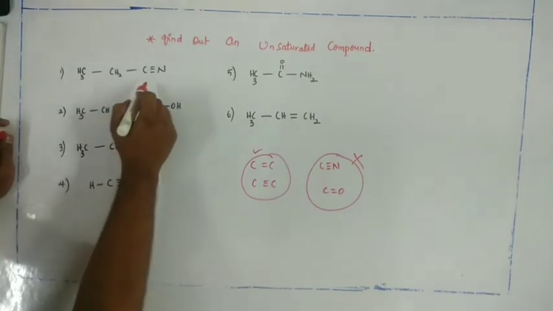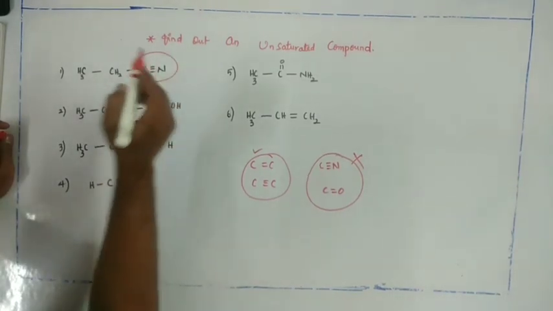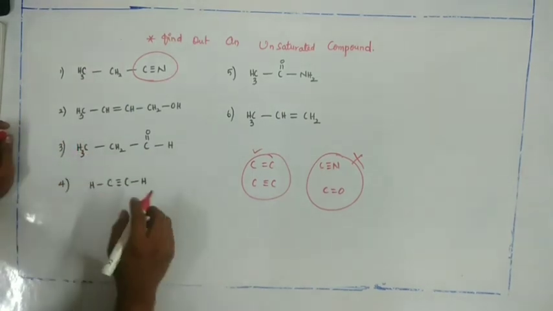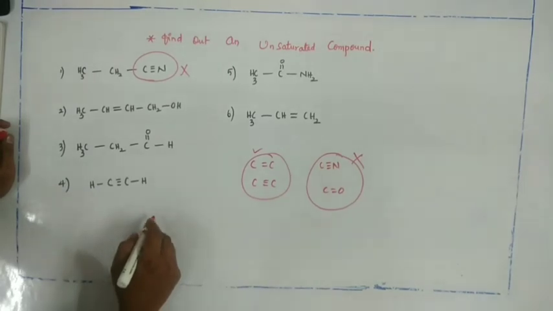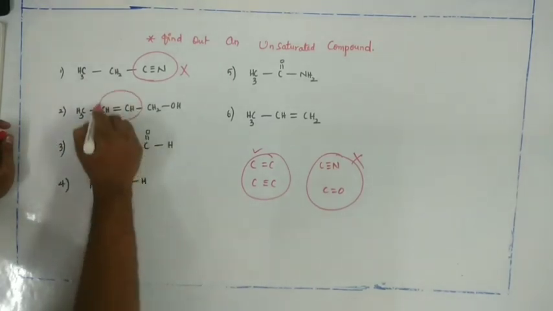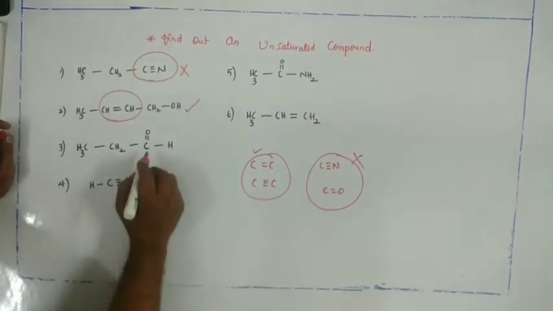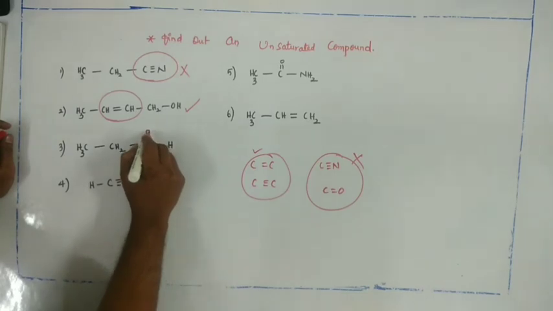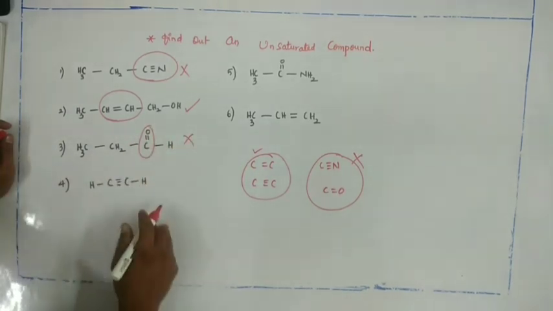The first example is having cyanide, that is carbon with nitrogen multiple bond is present. So this one is not an unsaturated compound. In the second one, carbon-carbon double bond is present, so this is an unsaturated compound. The third one, carbon having multiple bond with oxygen atom, so this is not an unsaturated compound.